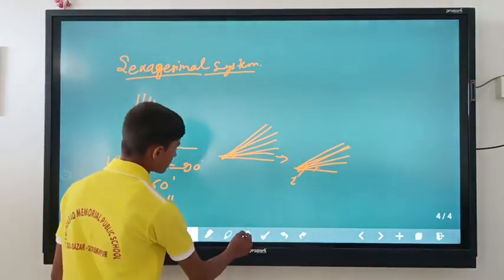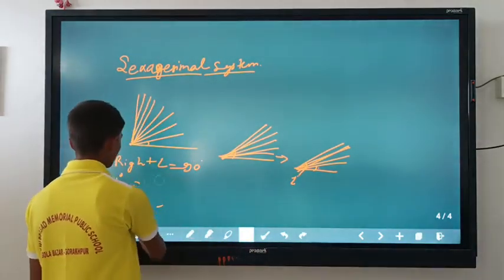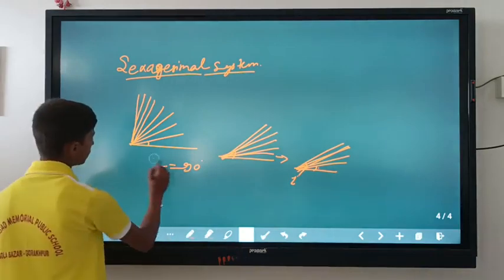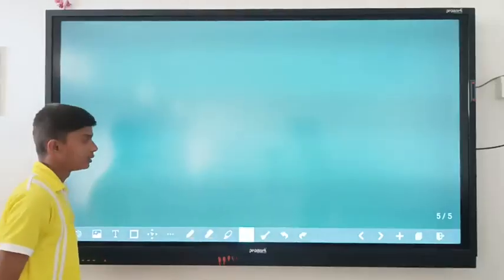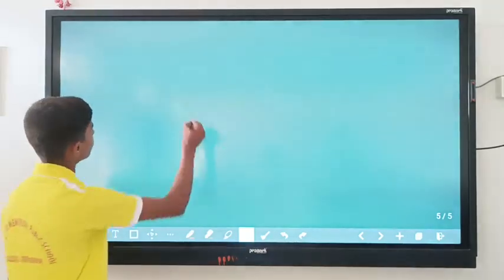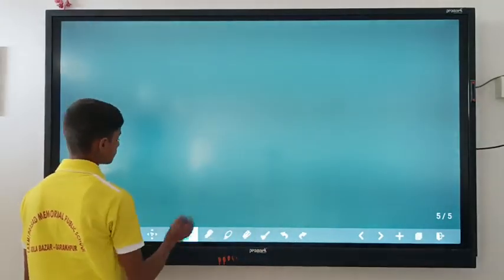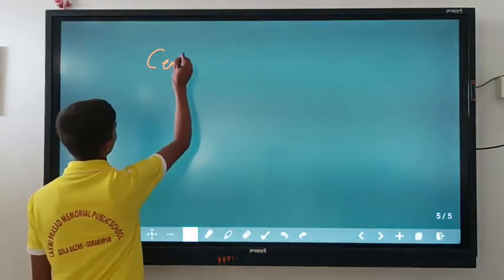Now further we will consider the centesimal system of angular measurement.